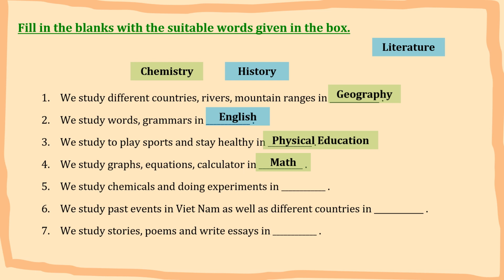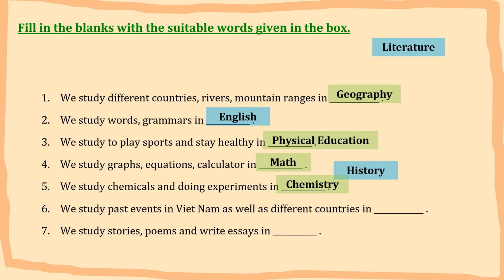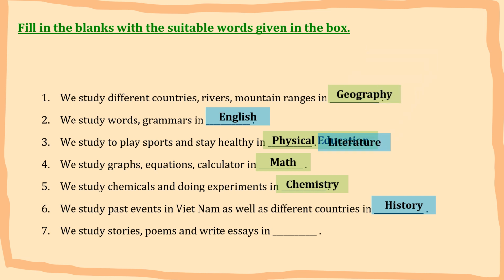Number 5. We study chemicals and doing experiments in chemistry. Good job. Number 6. We study past events in Vietnam as well as different countries in history. Good job. And the last one, we study stories, poems, and write essays in literature. We have the word literature. Very nice.